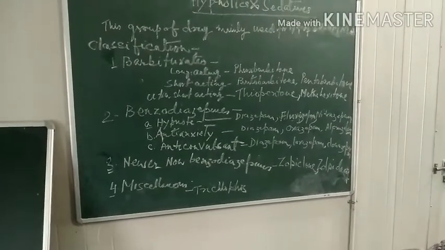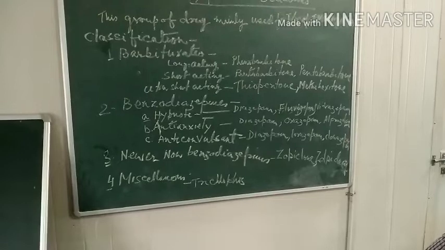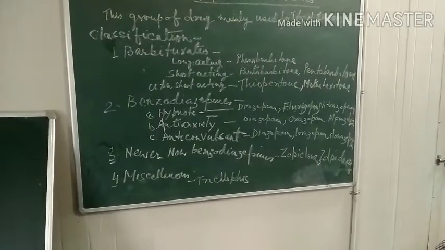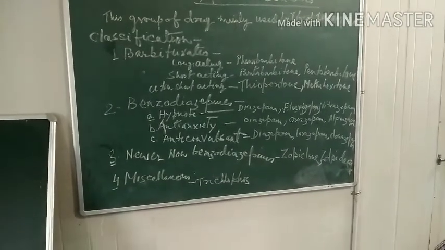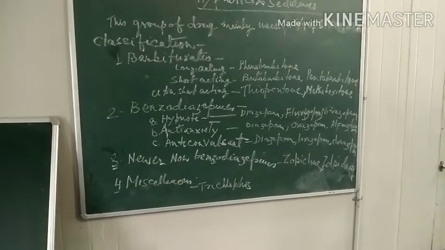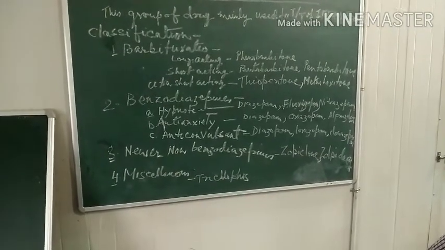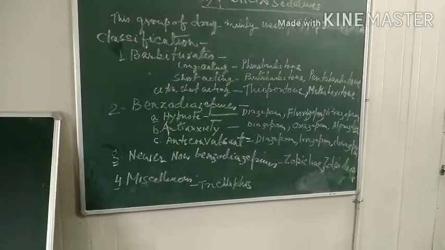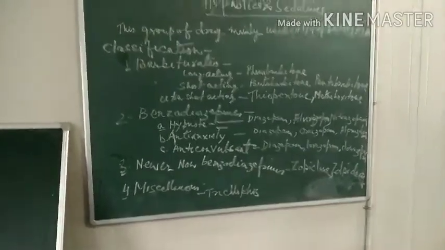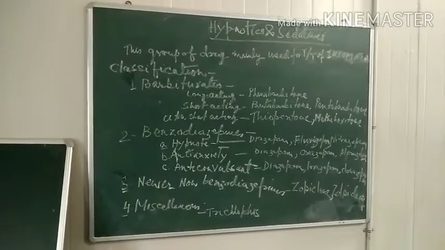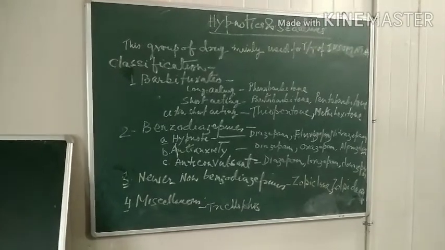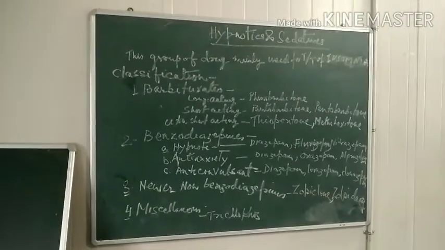So gradually, after benzodiazepine is invented, this barbiturate is replaced by benzodiazepine. Since it was first invented and some are still used, we will discuss this barbiturate first.